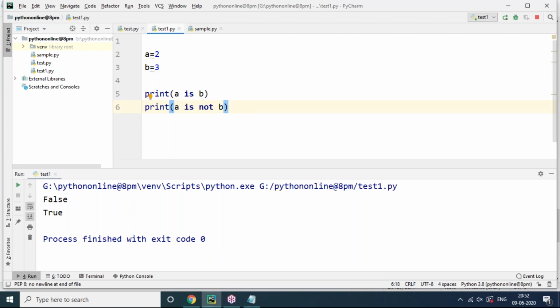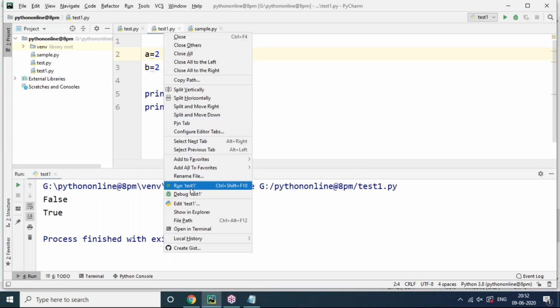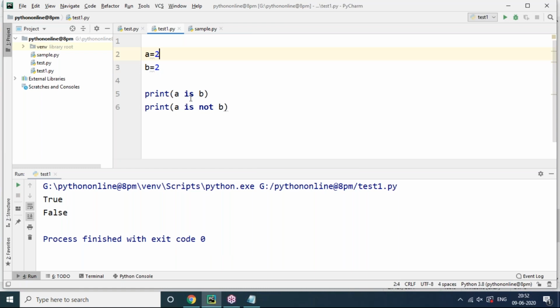You may get a big doubt: sir, on what basis is it going to check? So let me check now. You can see if the value is 2 and 2, these two have the same identity. a is b: yes, it's absolutely true. a is not b: it is false. So both have the same identity. If their value is the same, then the identity is the same.